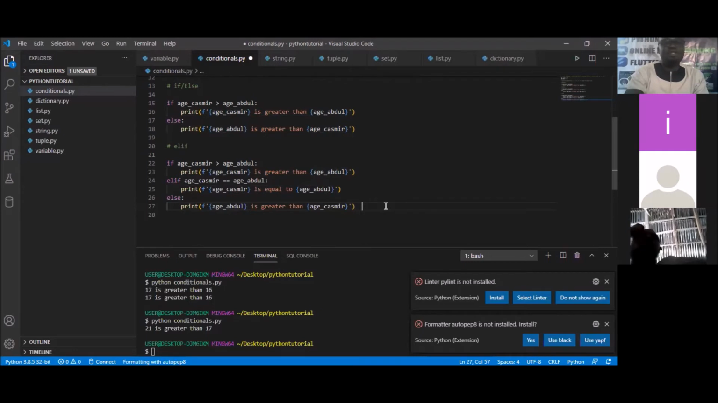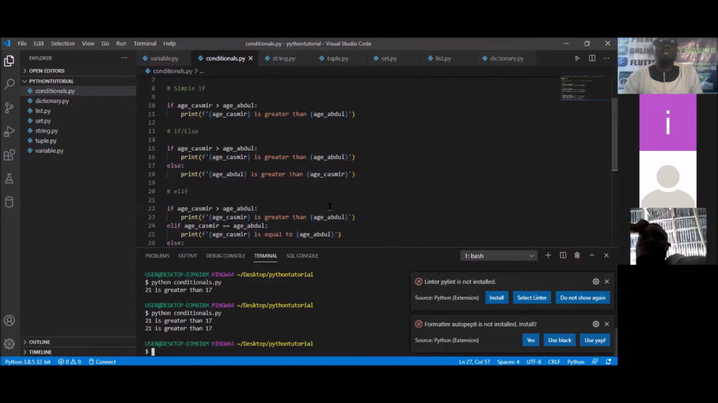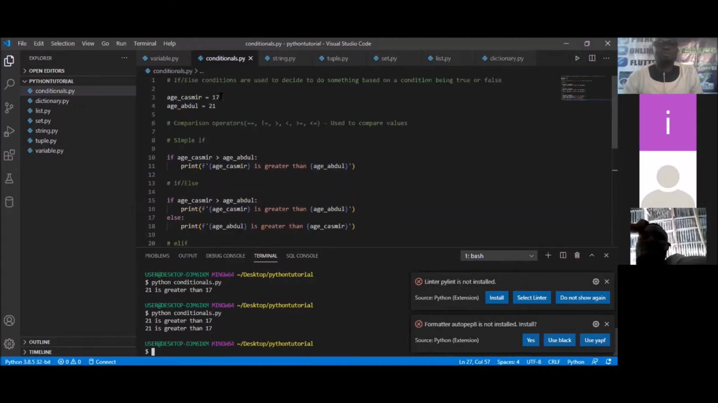So I'm going to save this, and when I save it, I'm going to run. If I run, I'm still saying that 21 is greater, which is this last one. Abdul is greater than this. So let's go and change these options. I'm going to change this option to 21, 21, so that it will be equal, so that I look at what the statement is saying.